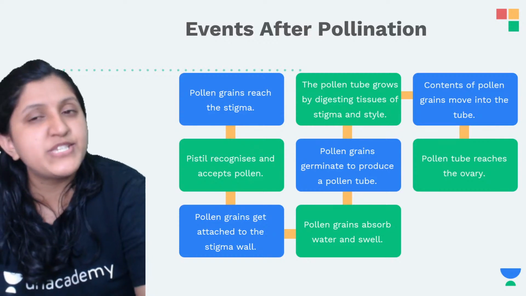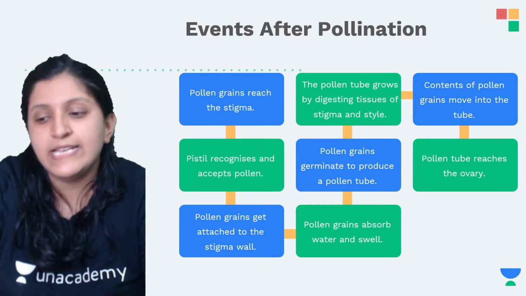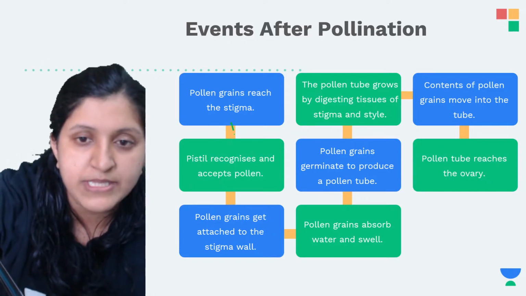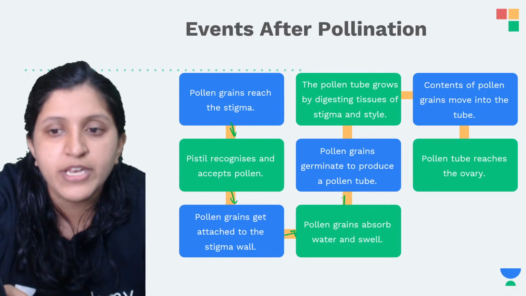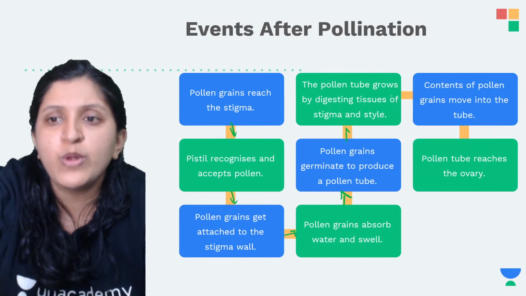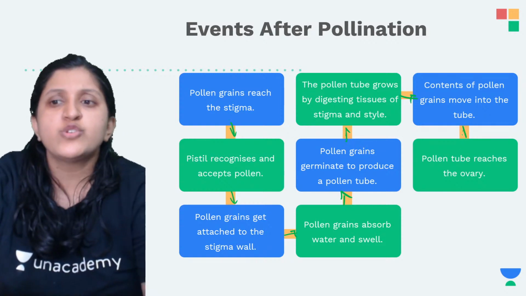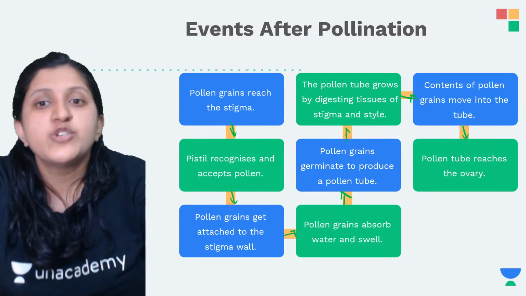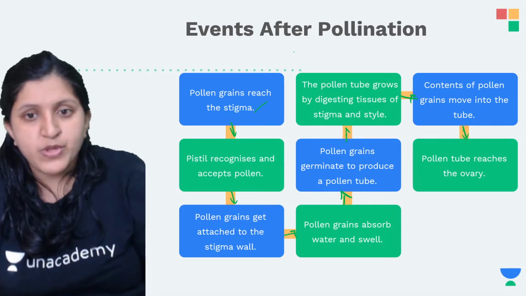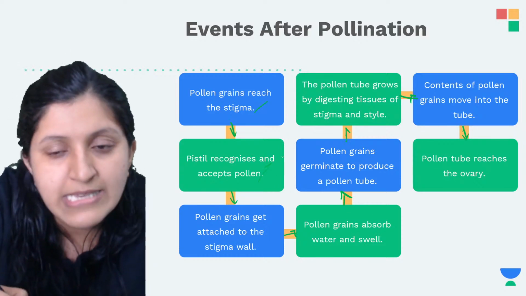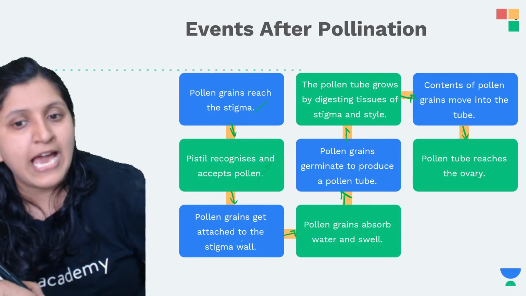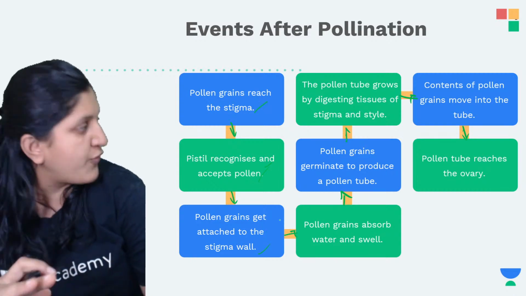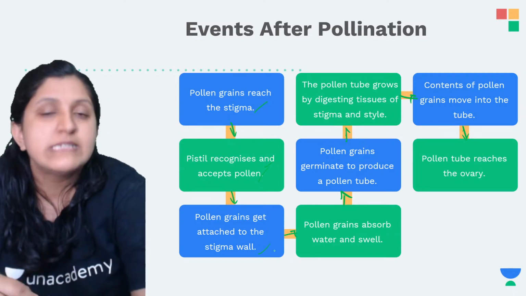Okay, so now this is for the events after fertilization. So what exactly happens? These are the chains of reactions given here for the pollen-pistil interaction. So how exactly does this occur? Pollen grains reach the stigma. The pistil is going to recognize and accept this particular pollen. Then pollen grains get attached to the stigma wall.